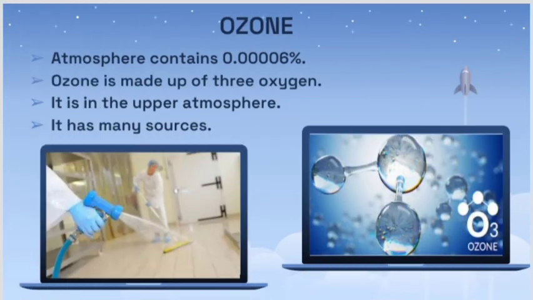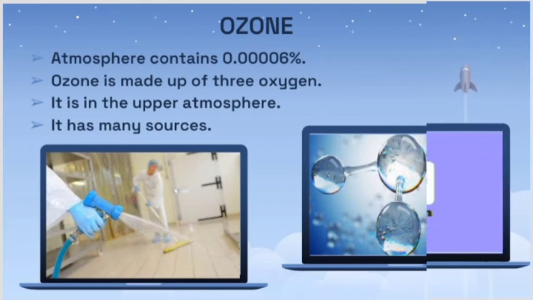The next is ozone. Three oxygen atoms together are called ozone in chemistry. It makes up about 0.00006% of the atmosphere. It is found in the upper atmosphere, that means in the layers of the atmosphere. It is used as a sterilizing agent. Surgical instruments are sterilized by ozone, and water purification is done with ozone. Reverse osmosis process, you have heard this. Reverse osmosis is done by the use of ozone.